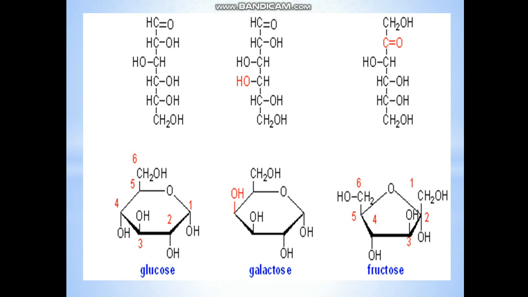The chemical difference you can see here is this: if you have studied aldehydes and ketones, you see here HCHO, this kind of HCH, where the long chain is there, so this is an aldehyde group. But if we talk about this group, you can see carbon directly attached to the oxygen, and then carbon is attached to two other carbons. So this group is a ketone group. So the major difference between glucose and fructose is that glucose has an aldehyde group, whereas fructose has a ketone group. Clear? This is very important.